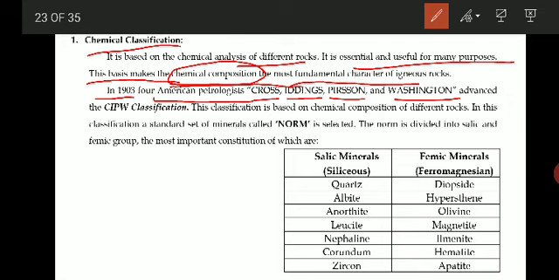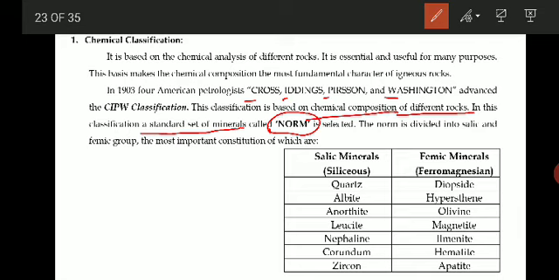This classification is based on the chemical composition of the different rocks. In this classification they prepared a standard set of minerals and named it a norm. They analyzed the chemical composition of different rocks and classified a set of standard minerals, which they named the norm.